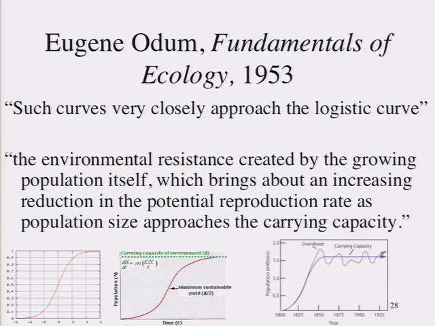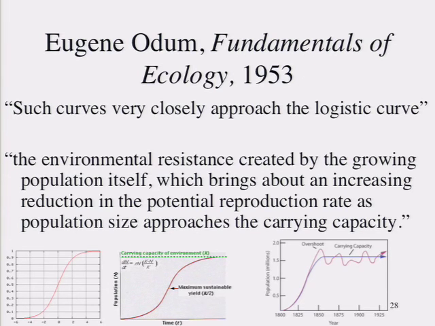And Odum noticed that this was true across a range of laboratory experiments, and he also saw a similar shape to the curve in the growth rate of introduced wildlife into certain defined areas, like islands. The rabbits in New Zealand might have been another example had he had access to it. But this curve, he suggested, demonstrated both that there is such a thing as carrying capacity, that it was empirically demonstrated, and that it spoke to something he called environmental resistance, which was created by the growing population itself, and which brings about an increasing reduction in the potential reproduction rate as population size approaches its carrying capacity. And this could accommodate, by the way, situations in which there was an overshoot and then a collapse and then a sort of eventual stabilization around some kind of equilibrium, a kind of dynamic equilibrium.